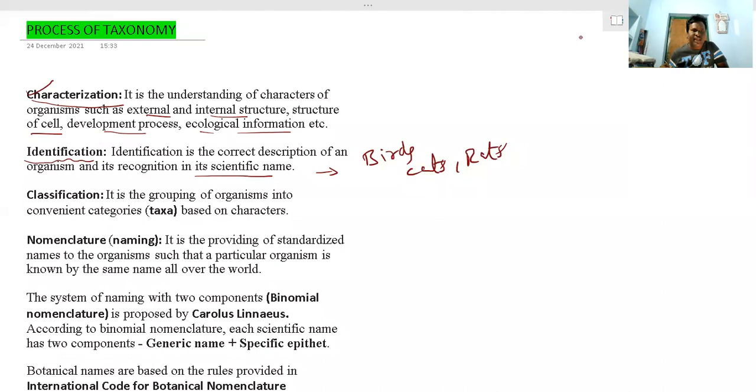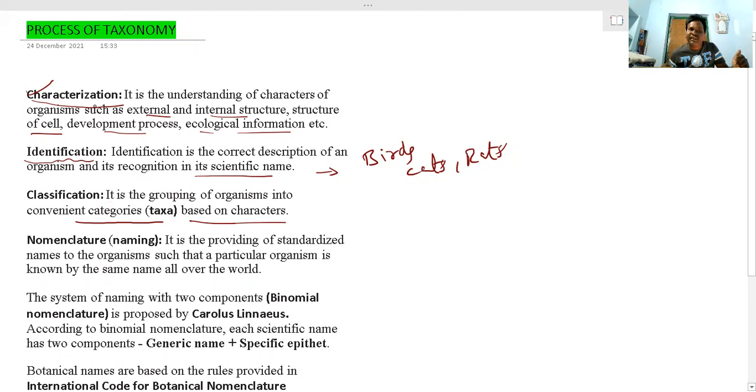Next one is classification. Classification means, after observing their characters and after identifying these organisms, they can be grouped into convenient categories that are called taxa, based on their characters. The best example is the school: from the first standard up to the 11th and 12th standard, the students can be divided based on their level of learning. So here also it is the same thing.